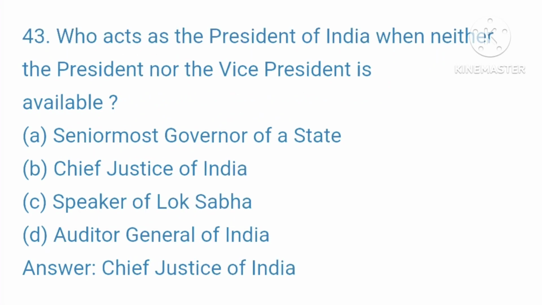43. Who acts as the President of India when neither the President nor the Vice President is available? A. Senior-most Governor of a state. B. Chief Justice of India. C. Speaker of Lok Sabha. D. Auditor General of India. Your right answer is Chief Justice of India.